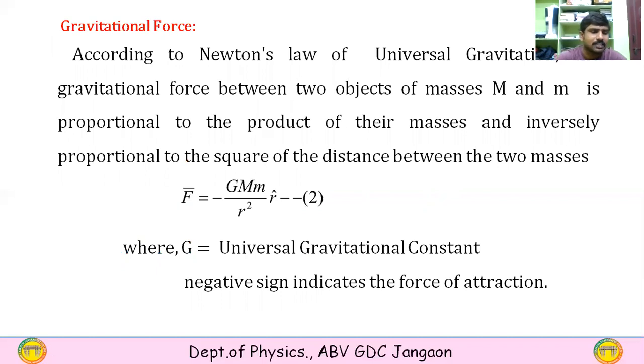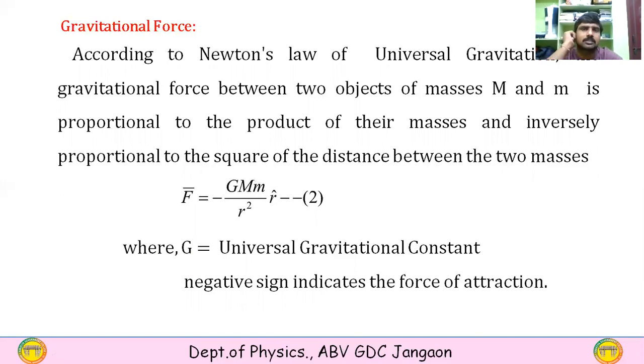Generally we define the gravitational force as F equals minus G M m by r square into r cap, and the negative sign in the equation shows that this force is always an attractive force, regardless of the size or the nature of the matter.